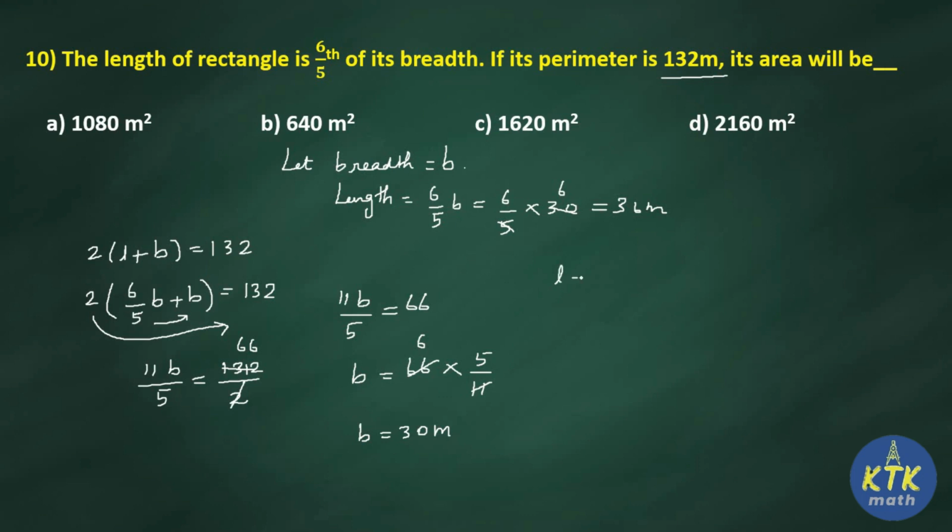So length is 36 meter and breadth is 30 meter. So in the question what are they asking? They are asking the area. So 36 into 30. Just multiply. Find the answer. 36 into 30. So 6 3s are 18. Remainder 1. 3 3s are 9. 9 plus 1 is 10. Write down the 0. So 1080 meter square. So the answer for the last question is 1080 meter square.